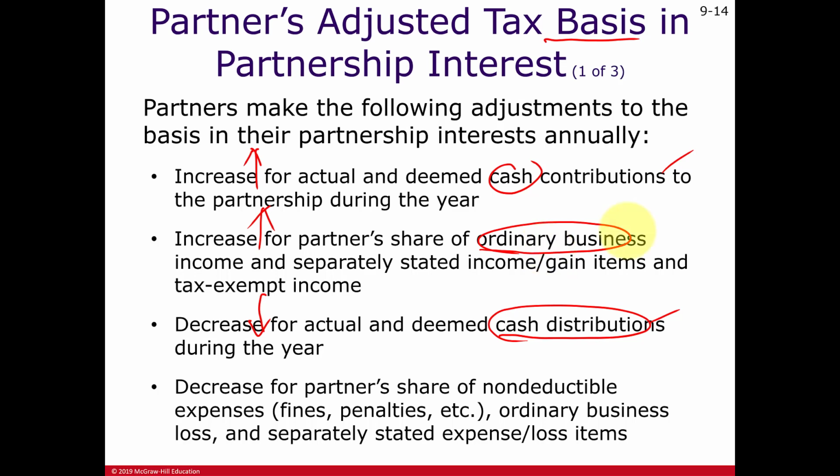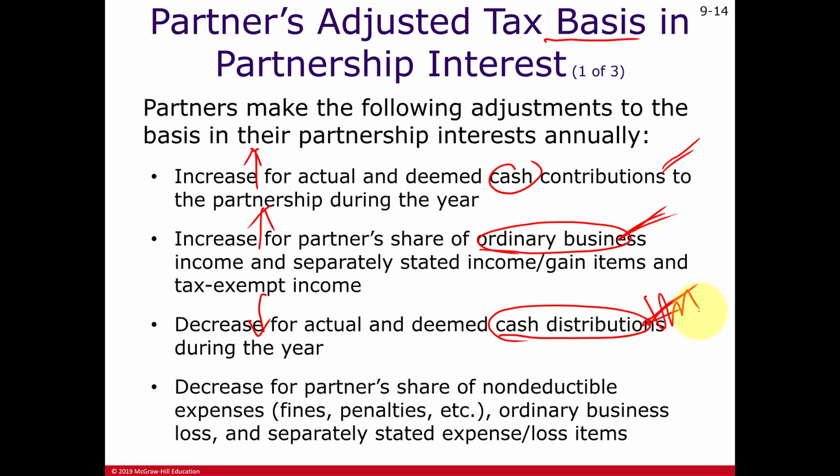Now, this doesn't mean the partner took out money. Here's where the partner takes out money. So maybe the partner did earn income. Maybe the partner did take out that income as a drawing. Or maybe the partner earned the income but didn't take it out.